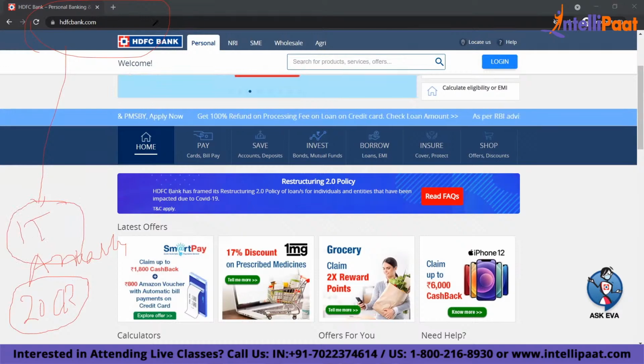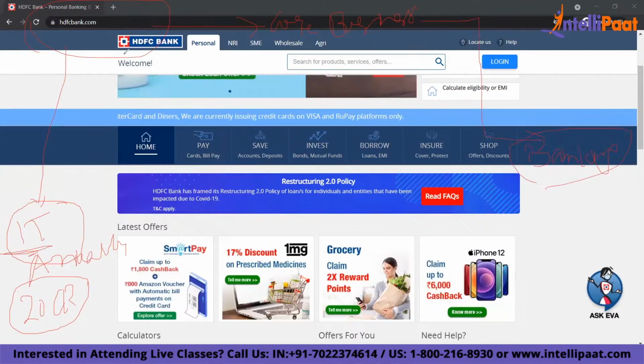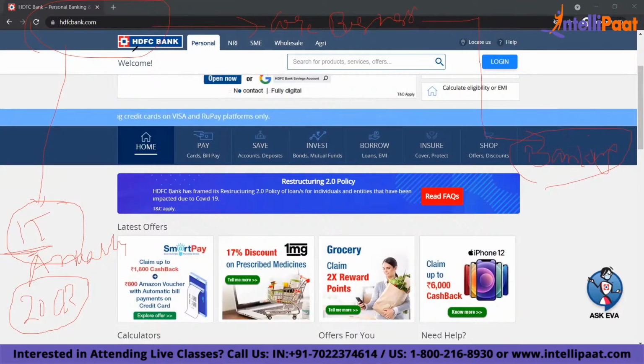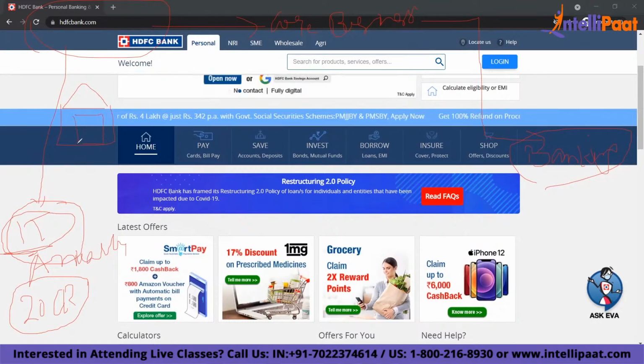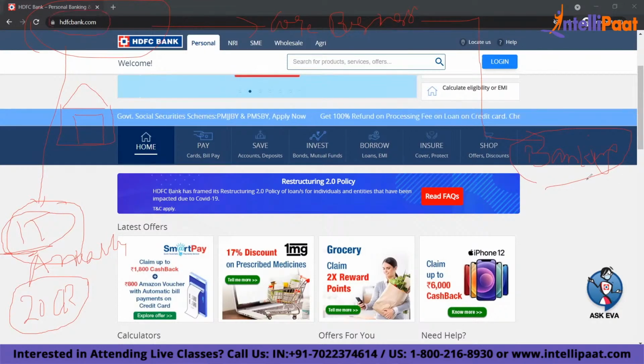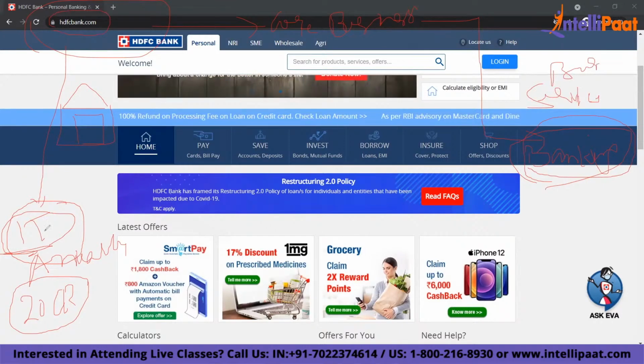What is the core business of HDFC Bank? Banking. So where should it focus? Is IT the core business of HDFC Bank? Yes, it needs an IT system to run. But is IT the core focus? No. IT is just to run their systems, their applications, their servers, right? So for them, it will be very, very costly to take a building and maintain their own server, data center, everything. So HDFC Bank will have to focus on their own core services, core business. So they want to reduce their IT cost.